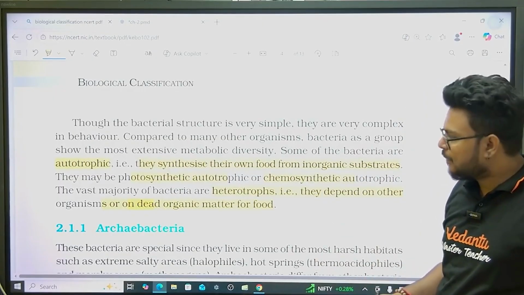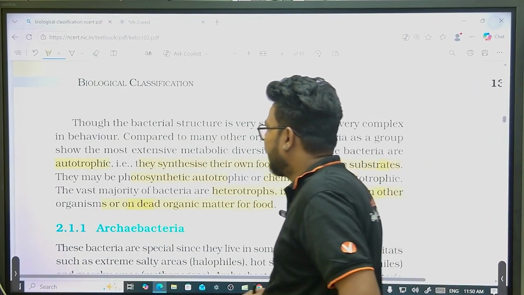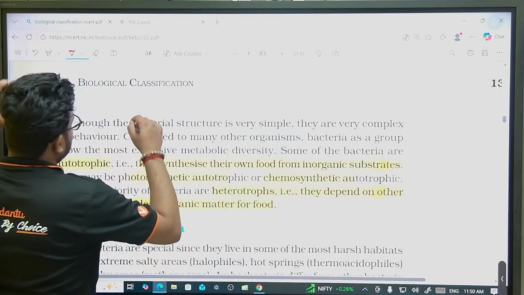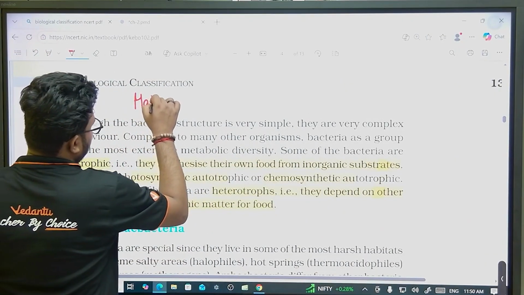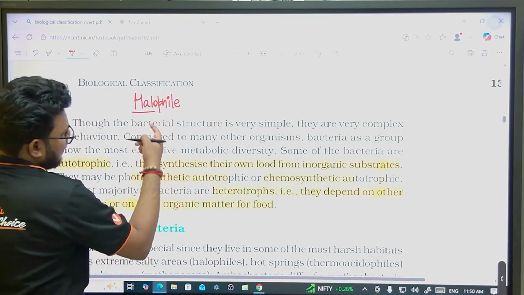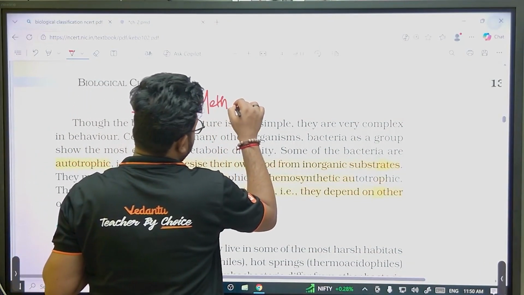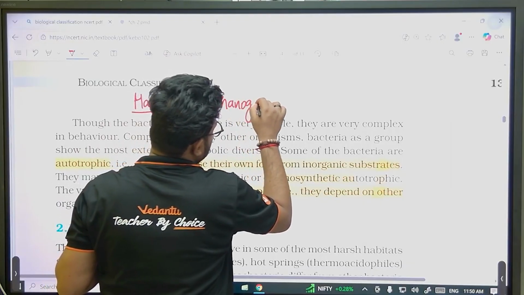Now, in archaebacteria there are three groups. We have halophiles: halo means saline, salt, and phile means loving. We have methanogens, that is methane generating.